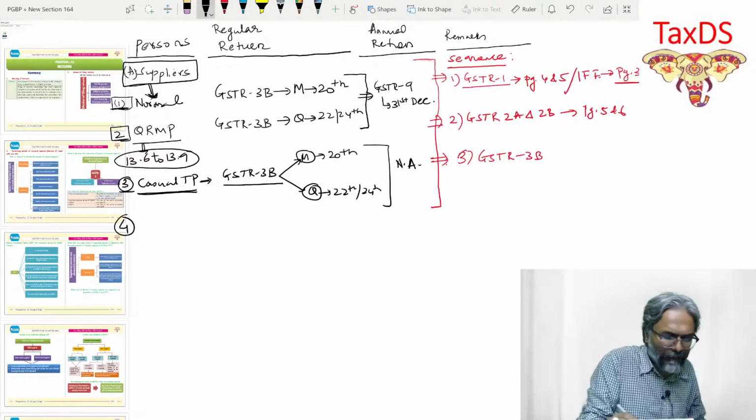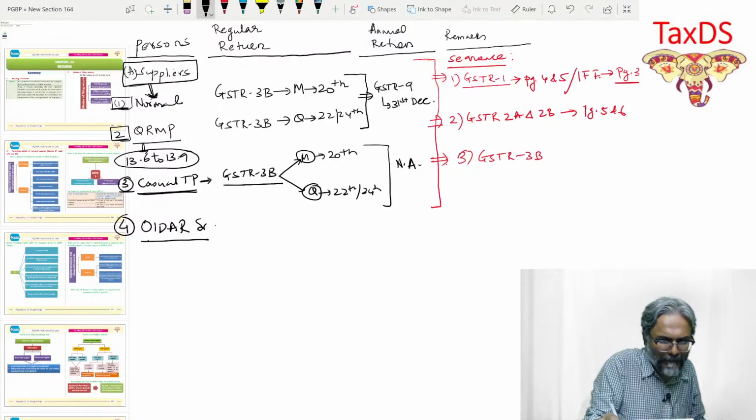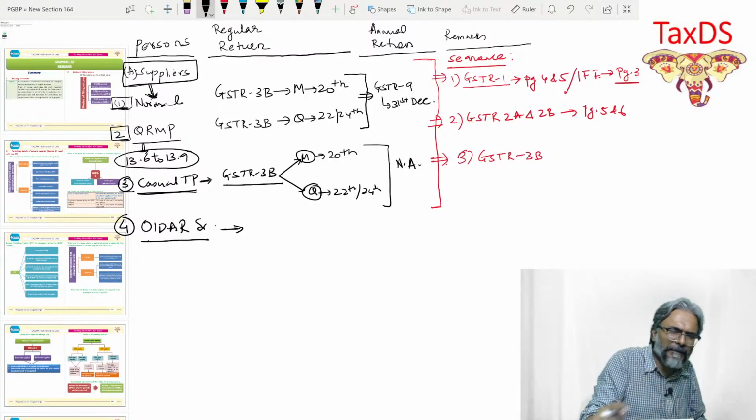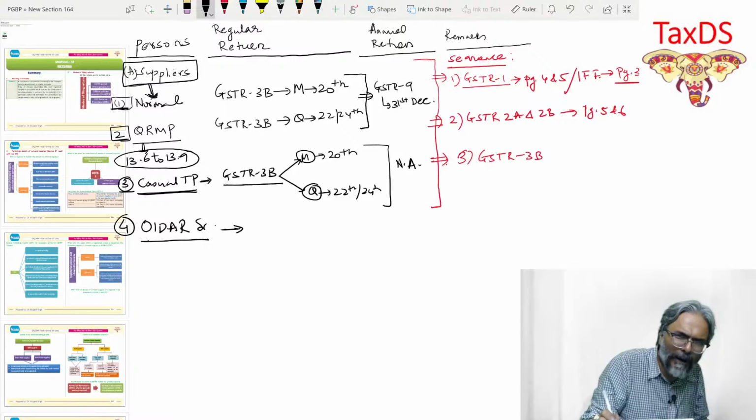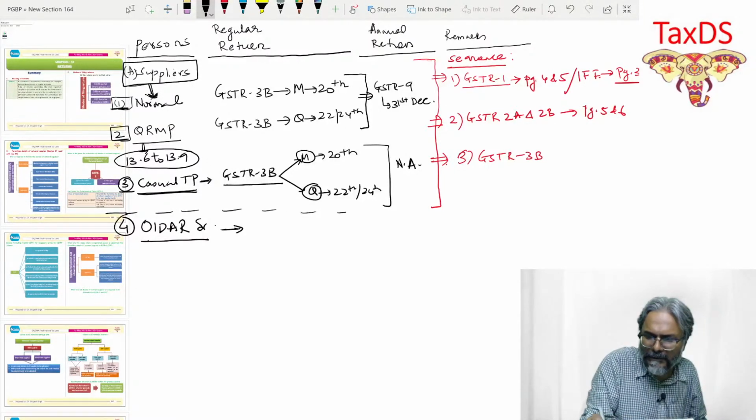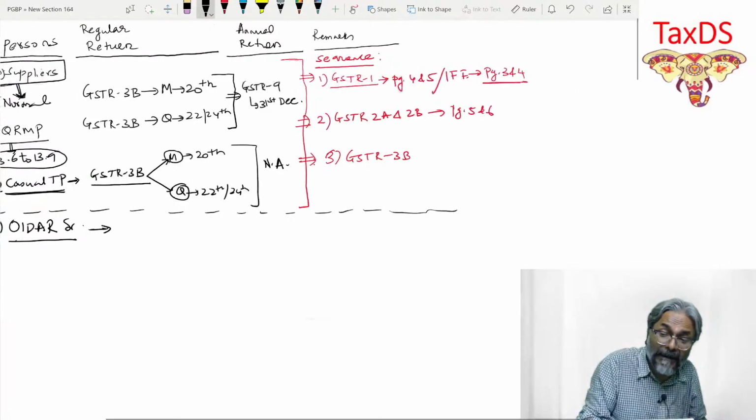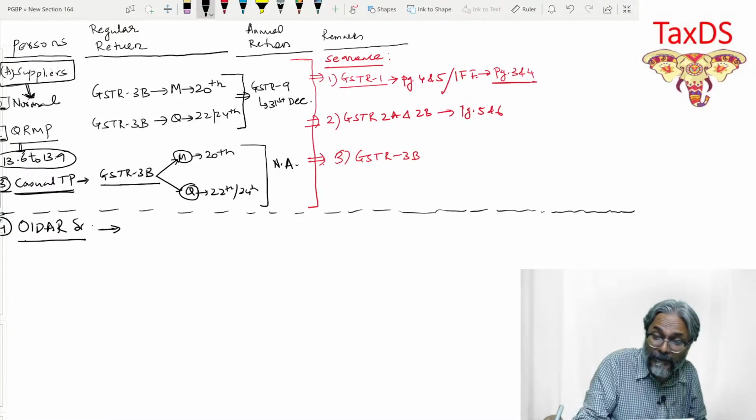Point number 4, students. OIDAR service. We know who this is: a non-resident person who is providing this particular OIDAR service. Now this particular part is over here, so I'm just putting an asterisk over here. But please keep one line also open, as one small remark I need to write further will fall into place. So therefore I'm extending the line like this.